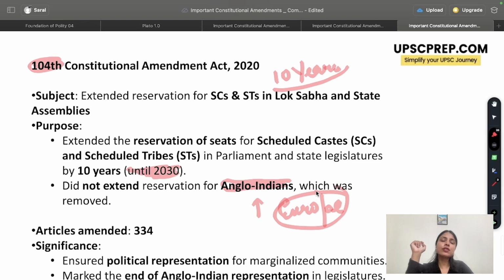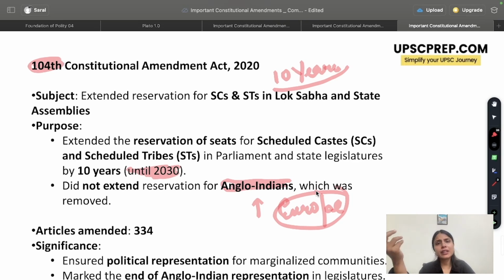Now, before the 104th Constitutional Amendment Act, seats were reserved for Anglo-Indians in Lok Sabha and in State Legislative Assembly. But after the 104th Amendment Act, it was discontinued, citing the reason that the population is very small and it is not absolutely mandatory to have a representation of the Anglo-Indian community in the Lok Sabha and the Legislative Assembly.